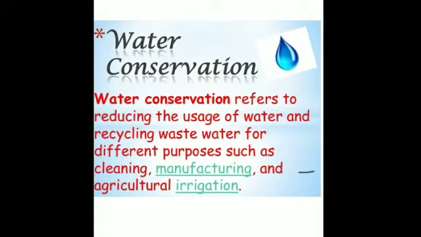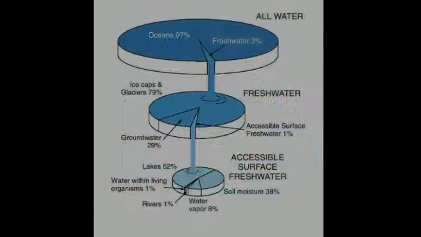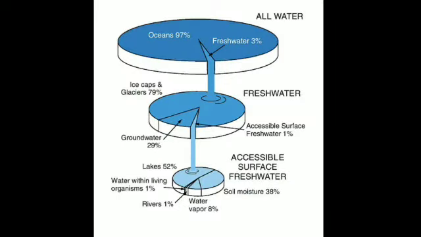Is that clear? So the amount of water that is available to us in the form of fresh water is very less. Is that clear? So we should conserve water. How much water is available to us in the form of fresh water? Now you can see this. This is the accessible surface water, fresh water, that is available to us, and that includes 29% groundwater and just 1% fresh water.